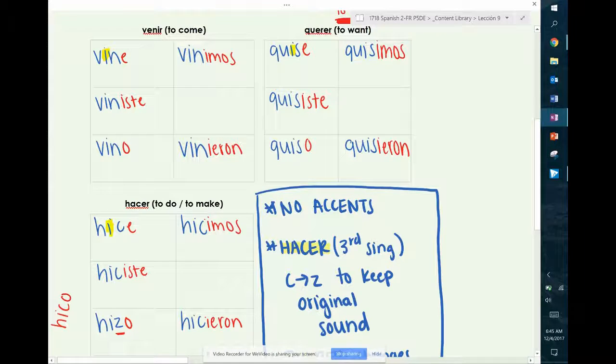Unfortunately, eco does not sound like hacer, so we have to change the spelling of this conjugation to match the rest of the verb, which is why the C changes to a Z in the third person singular. Hacer is the only verb that does this. This is the only time this will happen with hacer in the third person singular.